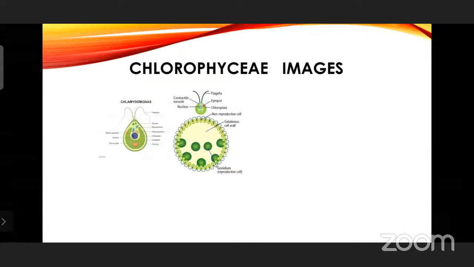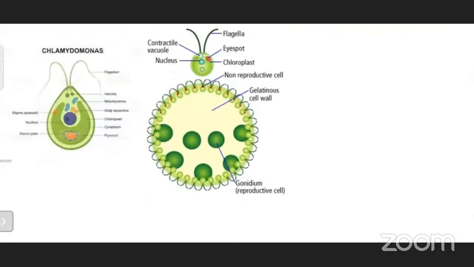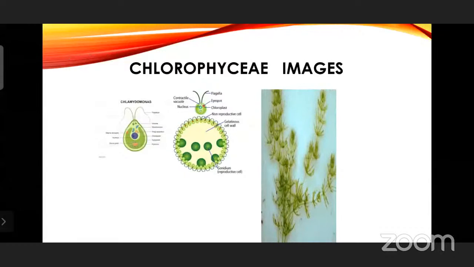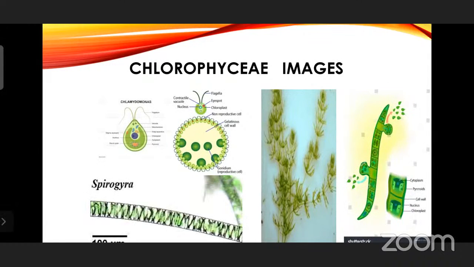This is Volvox. You can see Volvox is in a colony. You can see one single Volvox from the colony. This is one single Volvox. Otherwise, all of these are living in colonies. Next, you are having Chara, Oedogonium, and Spirogyra.